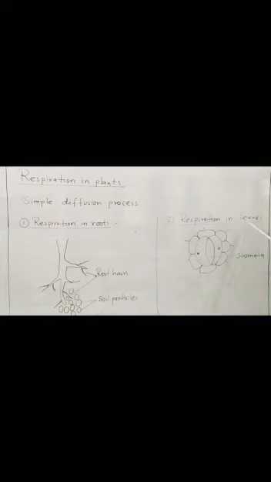Next one is respiration in leaves. Very minute pores are present on the leaves, and these pores are called stomata. Stomata are openings, these are pores. Through the pores, leaves perform respiration, taking in oxygen and releasing carbon dioxide. Stomata also help during photosynthesis. During photosynthesis, carbon dioxide is absorbed through stomata and oxygen, which is extra in amount, is released during the daytime. But respiration is performed during the day as well as night, 24 hours.